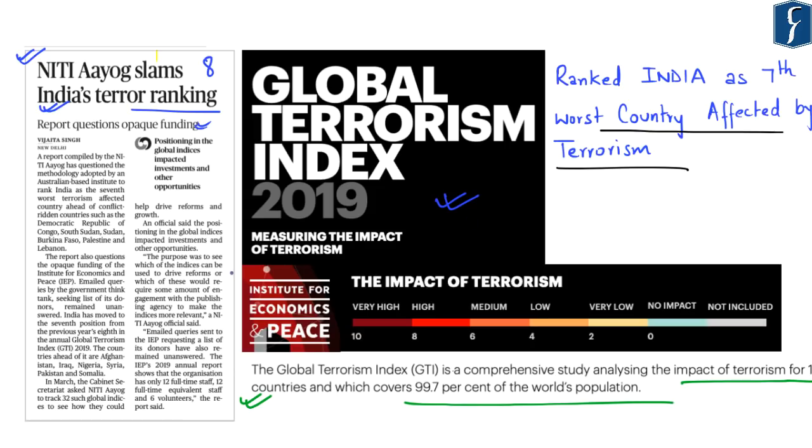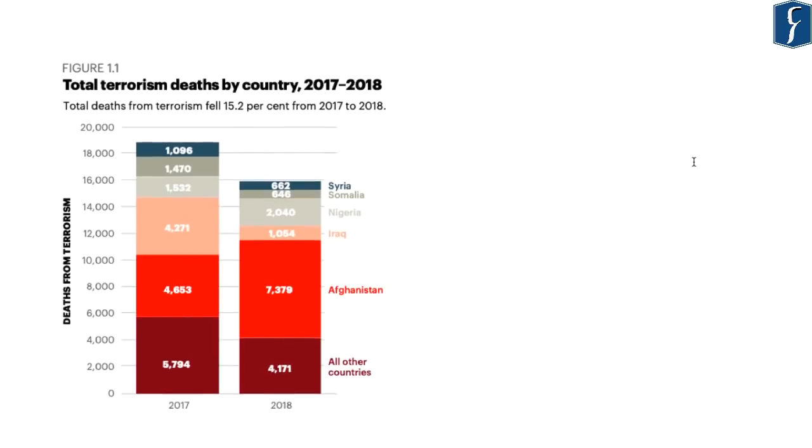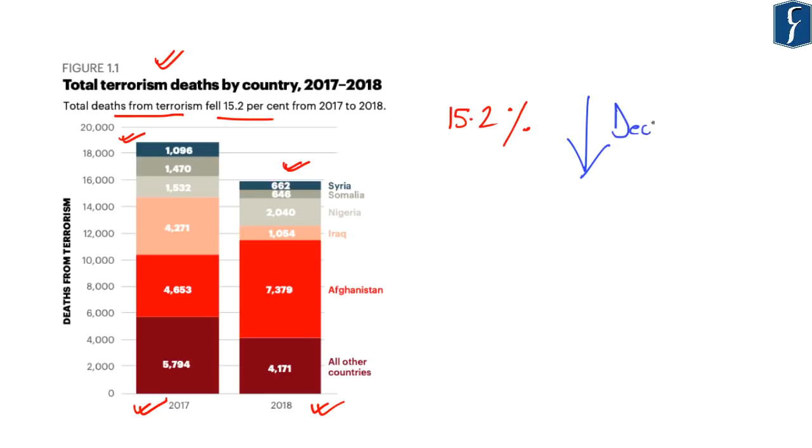So, as has already been mentioned, it is published by the Institute for Economics and Peace, and it has ranked India as the 7th worst country affected by terrorism. Now, in this regard, let us go through some of the important highlights of this particular Global Terrorism Index report of 2019. Now, as per this report, death from terrorism fell by 15.2% from 2017 to 2018. As you can see, in the year 2017, more than 18,000 deaths took place, whereas in 2018, it is less than 16,000 deaths. So overall, there has been a decline of 15.2% with respect to death caused by terrorism.